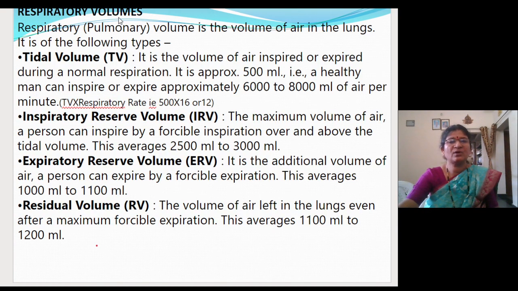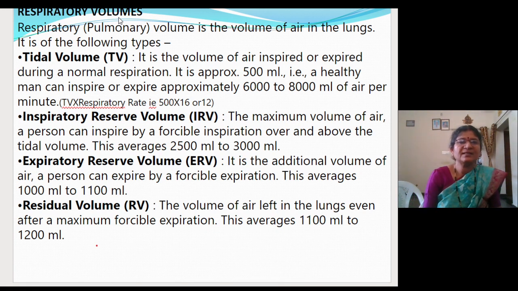Here we have the respiratory volume. Respiratory volume includes pulmonary volumes and respiratory capacities. First we have the pulmonary volume, which is the volume of air in the lungs, and we have four pulmonary volumes.